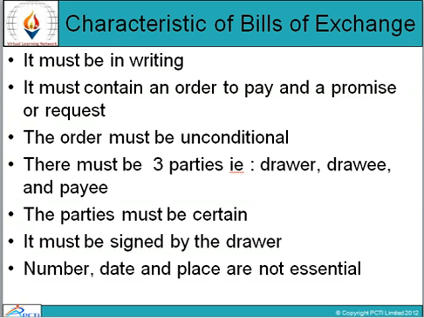Characteristics of bills of exchange. First, it must be in writing, that is the bill of exchange must be in writing. Second, it must contain an order to pay and a promise on request. The order must be unconditional and there must be three parties, that is drawer, drawee and last one is payee. The parties must be certain. It must be signed by the drawer, and number, date and place are not essential in bills of exchange.